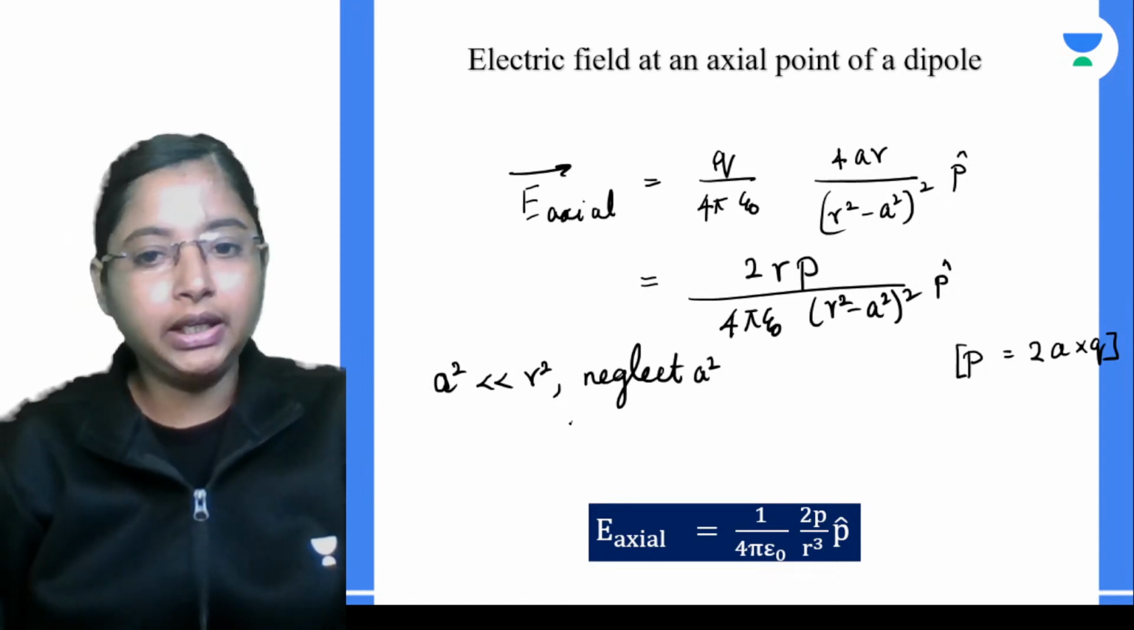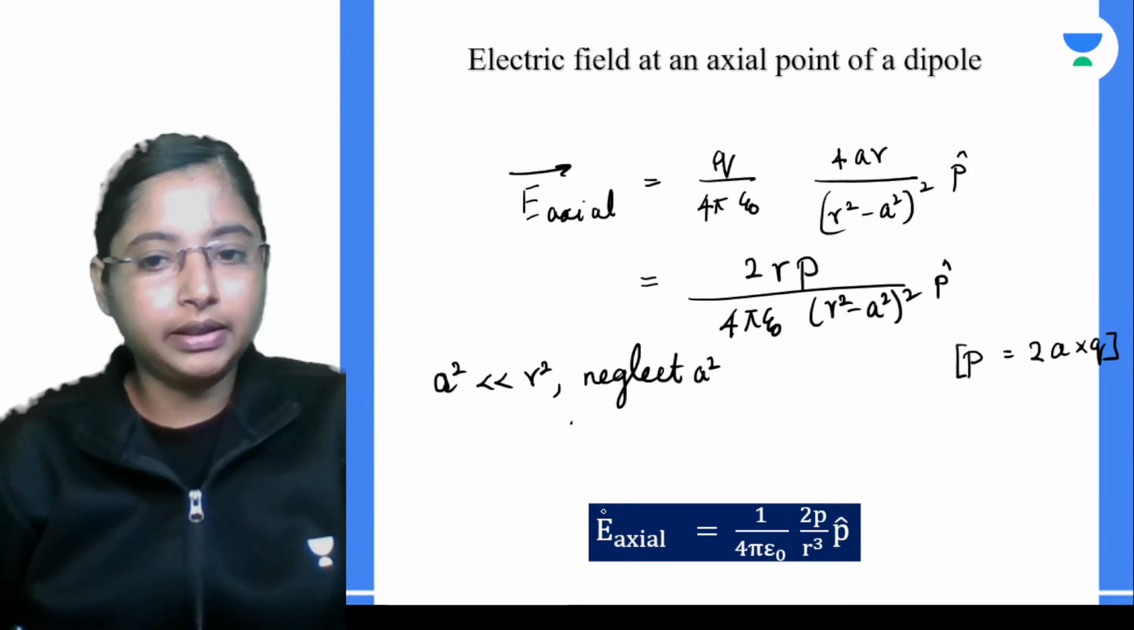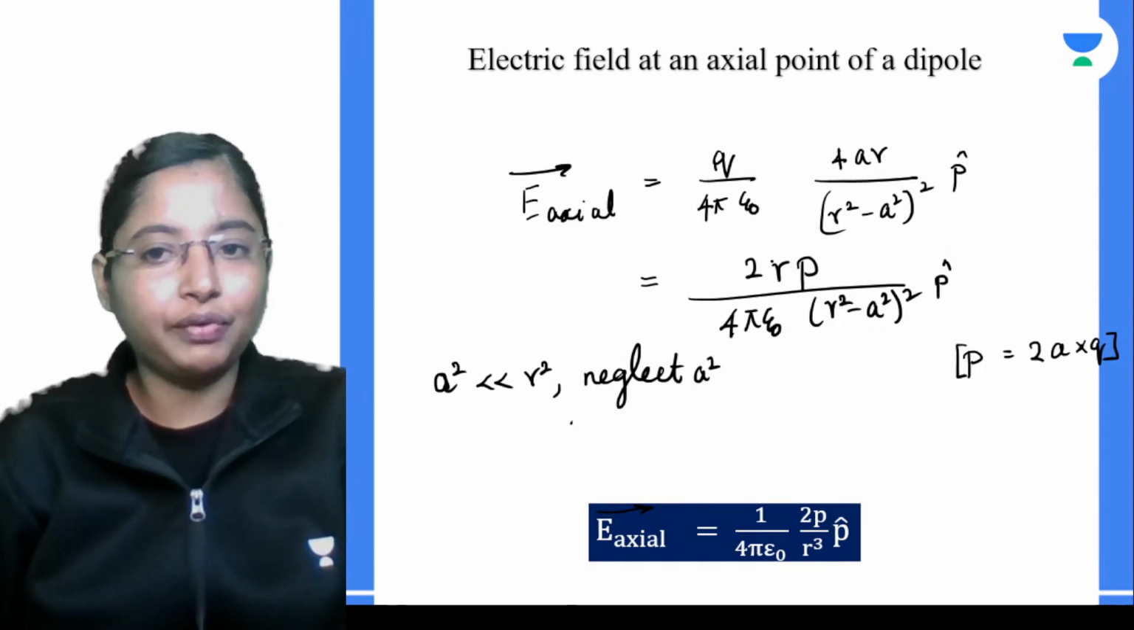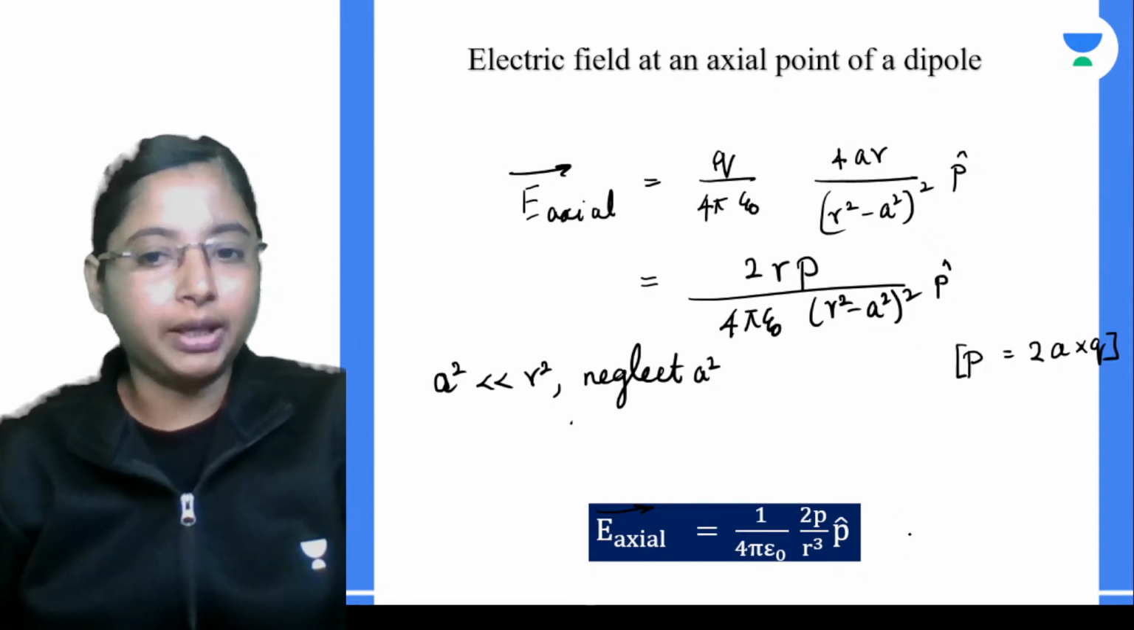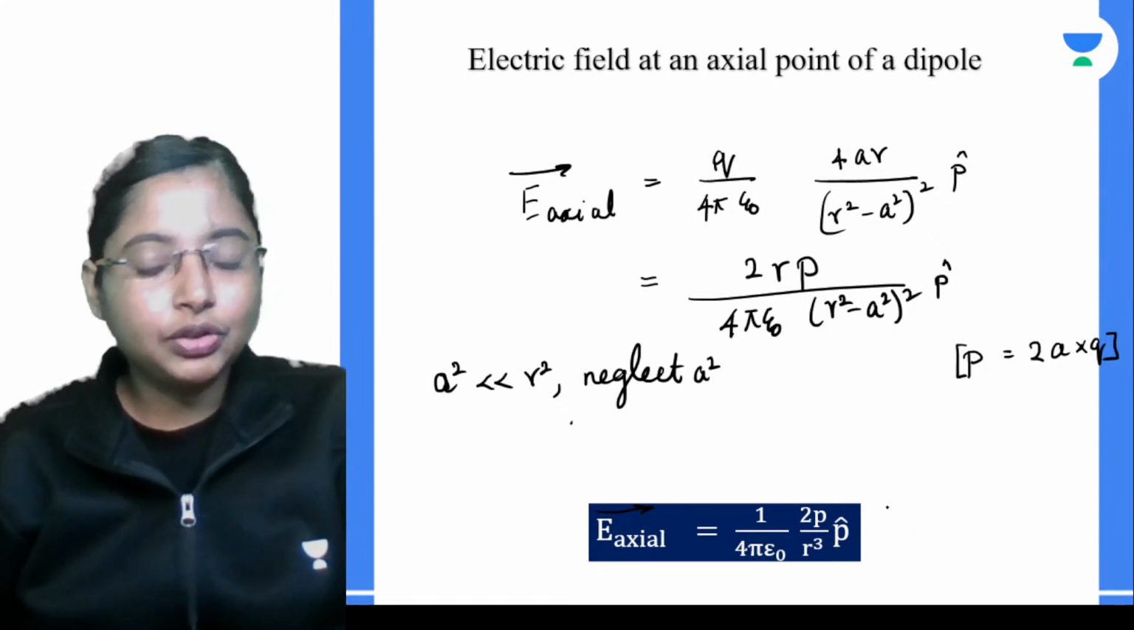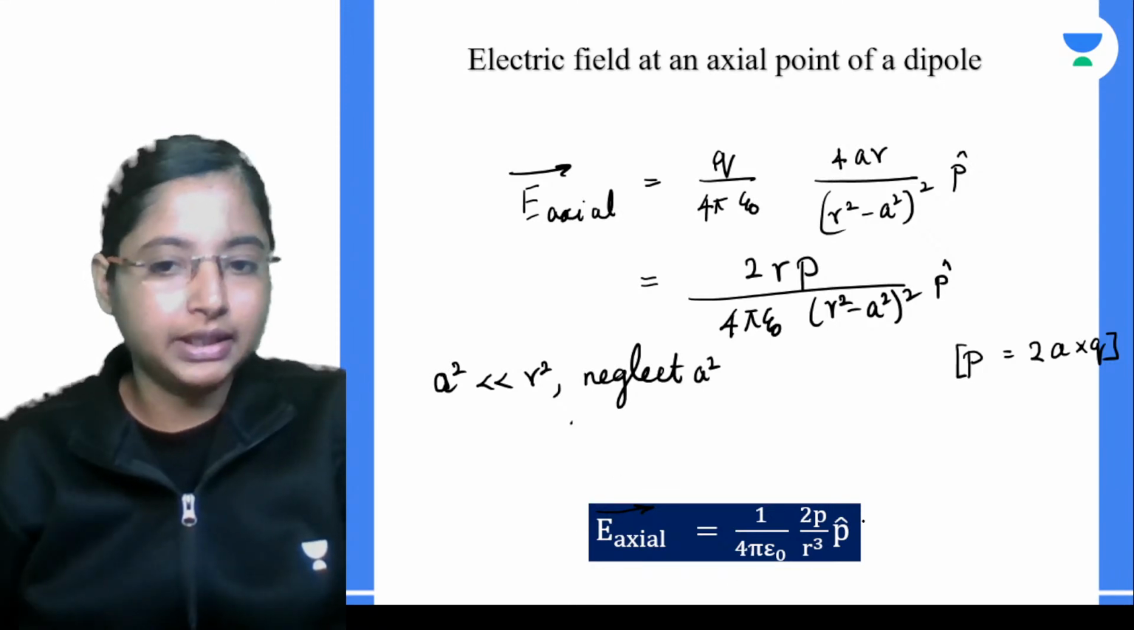If you neglect the a square term, you will end up getting the equation for the axial line to be nothing but 1 by 4 pi epsilon naught, 2 into p, divided by r to the power 4 and r, that cancels, and you will end up getting r cube, into p cap. This gives you the electric field along the axial line.